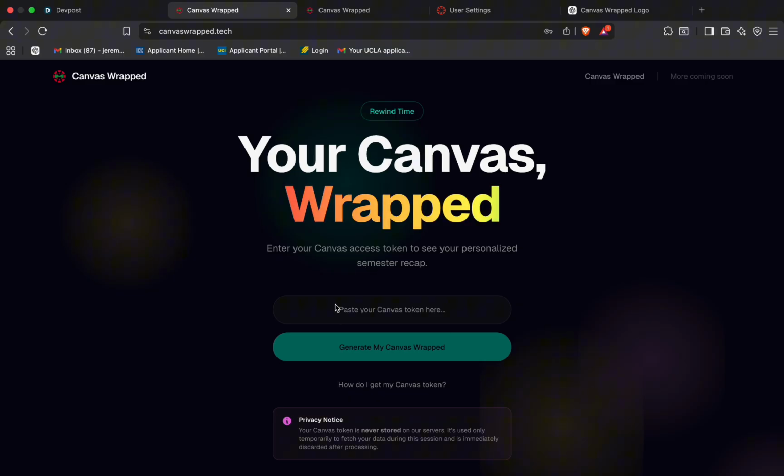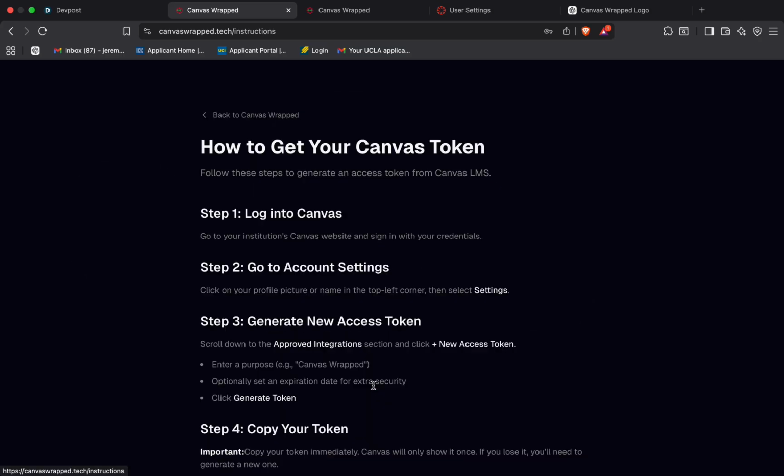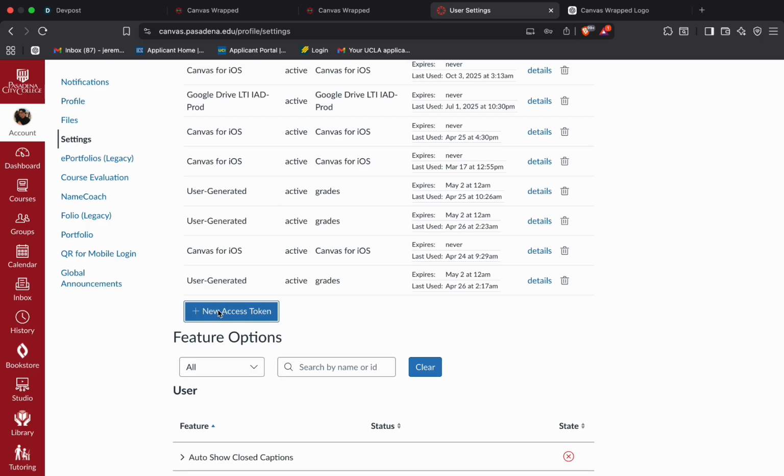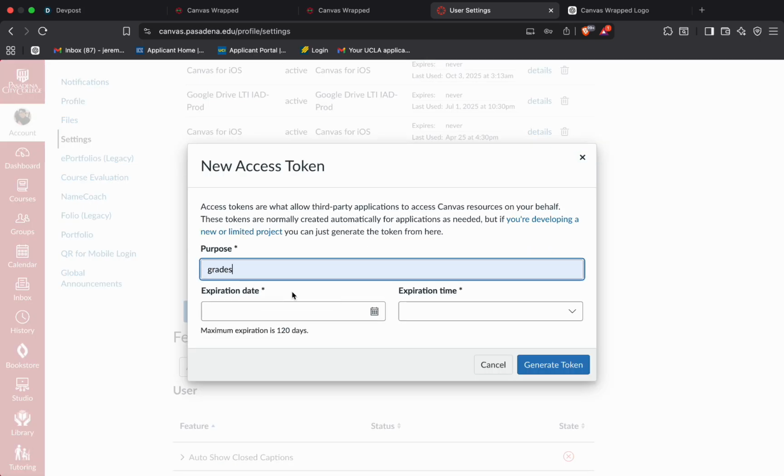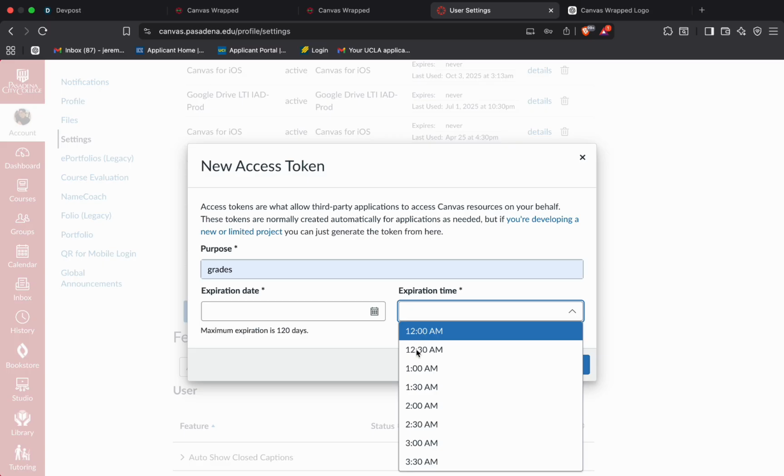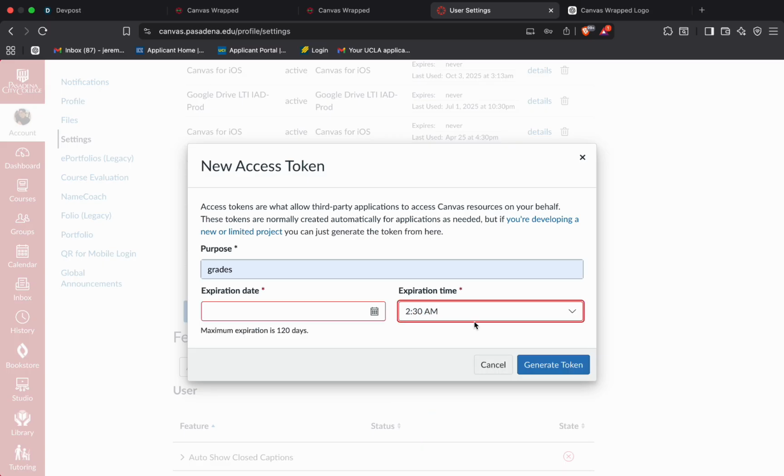So the first step would be to get your Canvas token, which is a fairly simple process. You go onto Canvas and you go into settings, you get a new access token, call it something, and I would set the expiration time to something that's quite soon.